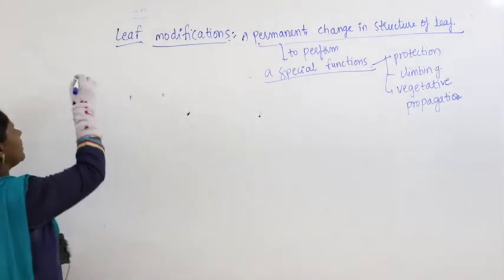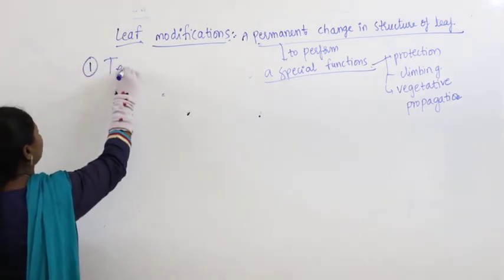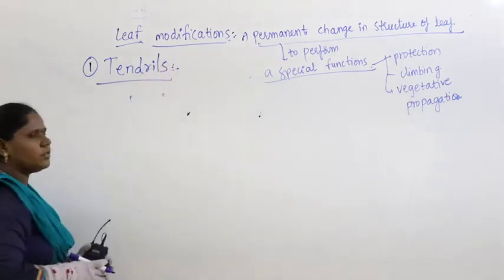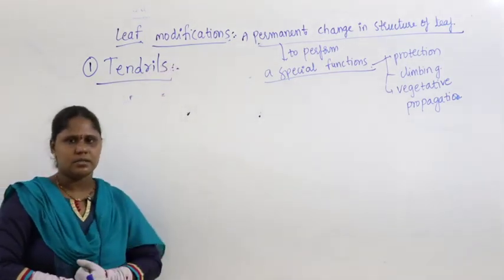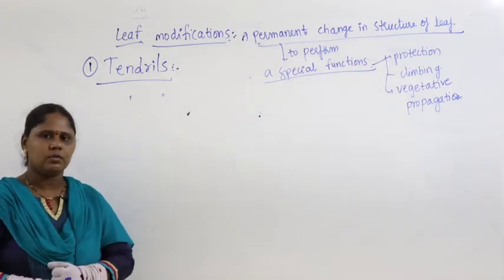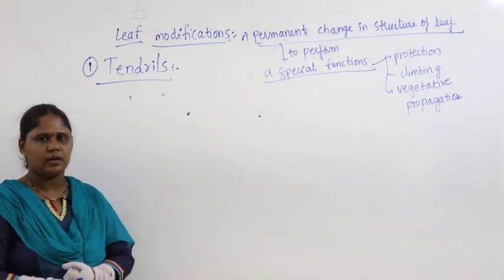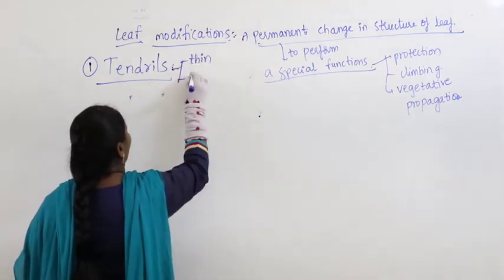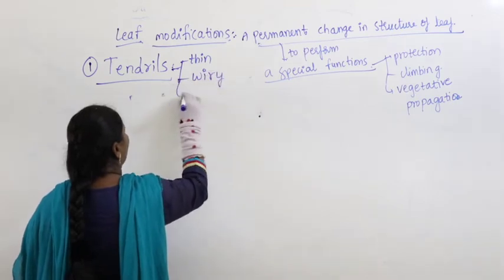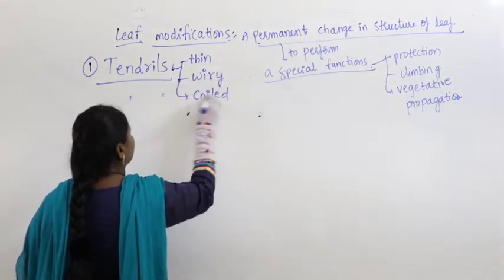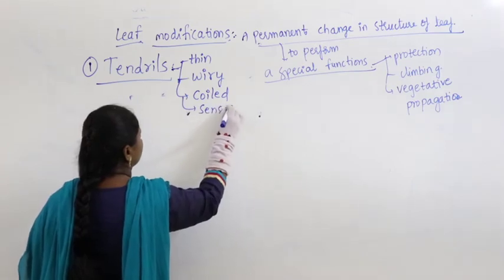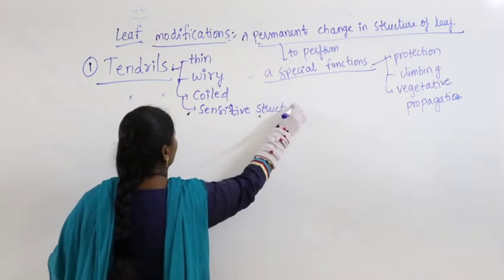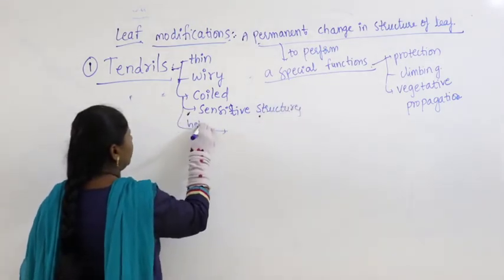Let us take the first category under this, which is tendrils. You already have come to know the description of the tendrils. How do we define tendrils? Structurally if you look at them, they are thin, wiry, coiled, sensitive structures that help in climbing.